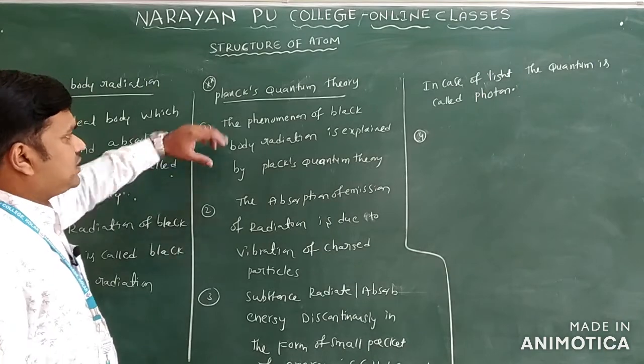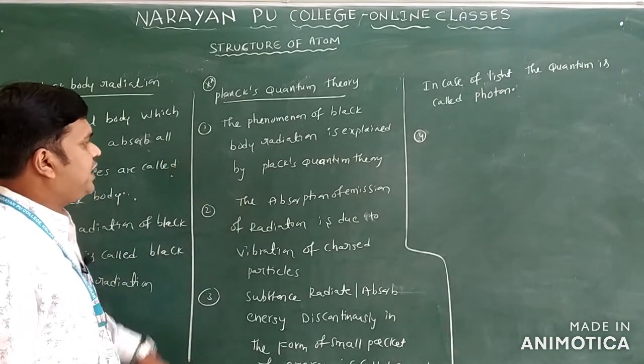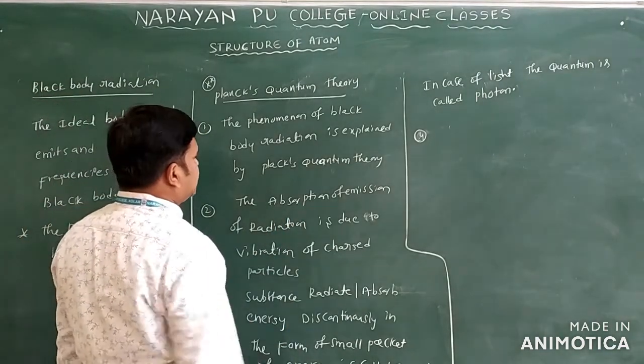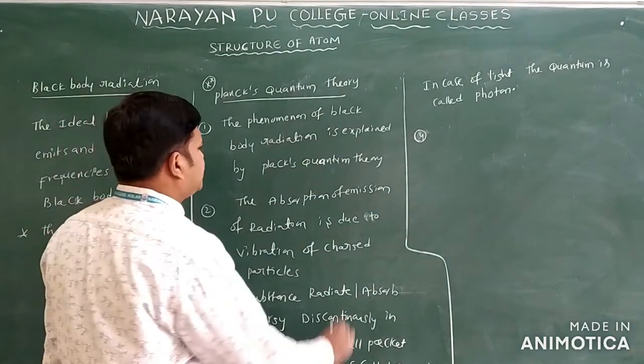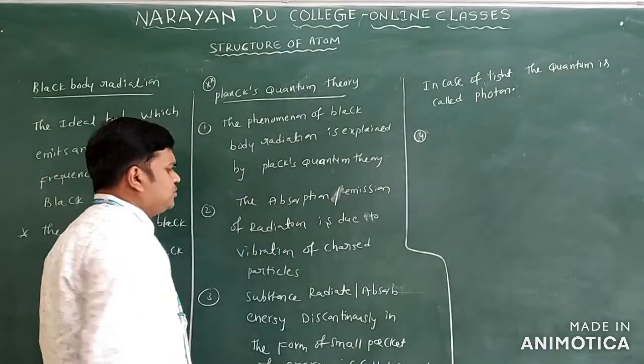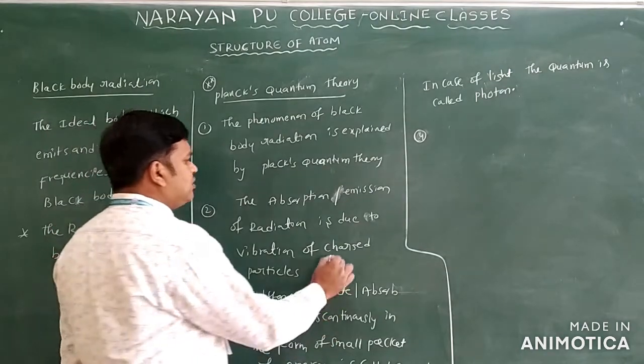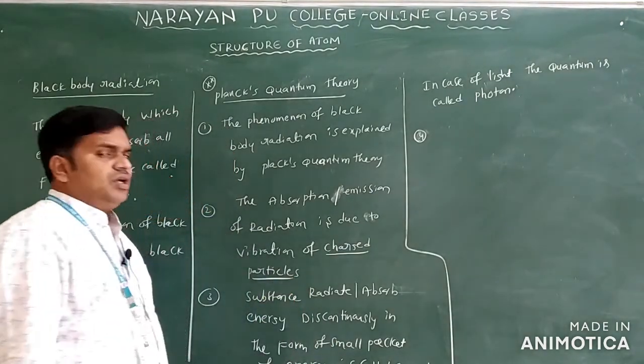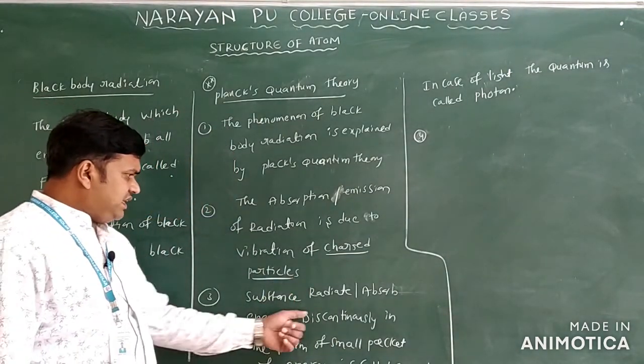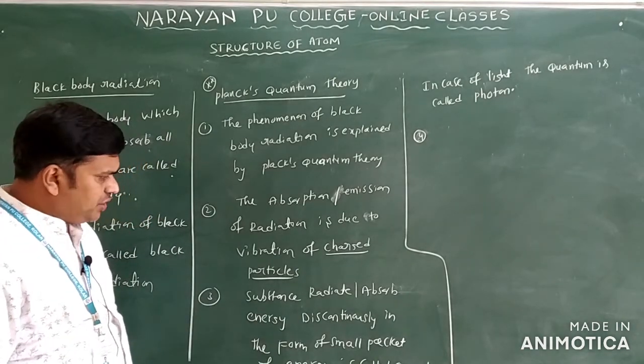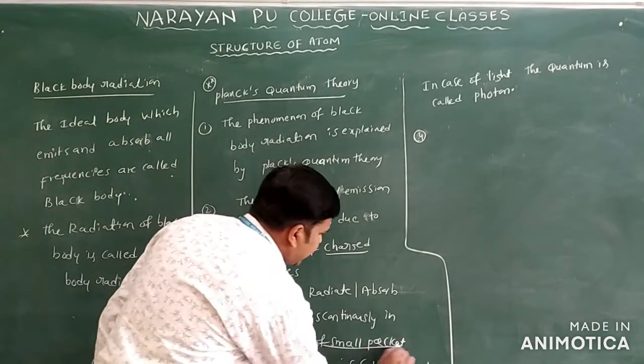So you can see, we already discussed the first point. The second point: the absorption or emission of radiation is due to vibration of the charged particles only. So the next point: substances radiate or absorb energy discontinuously, in the form of small packets of energy.